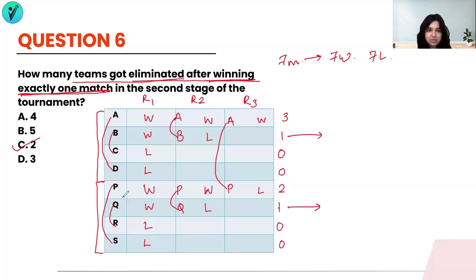I could also play a match between A and P as a cross group kind of a scenario, but that does not again change the value. That's 7 matches. So 7 wins have to be there. Are there 7 wins in total? 3, 4, 5, 6, and 7. Out of which there will be definitely 2 teams which have gotten eliminated after 1 win as such. So there can be multiple combinations of this play as such. Let's see the next question that follows.